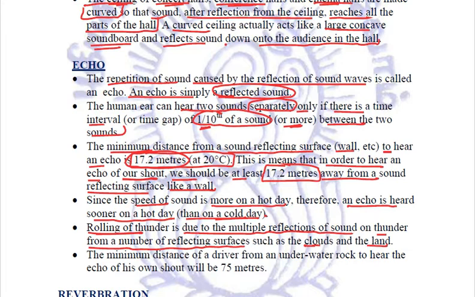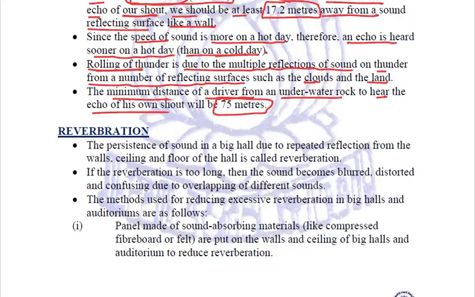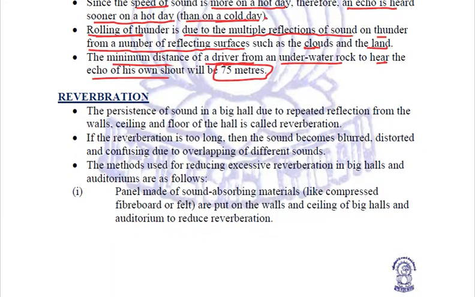But when we talk about the underwater scenario, the minimum distance of a diver from an underwater rock to hear the echo of his own shout will be 75 meters, because the speed of sound there is 1500 meters per second, right?